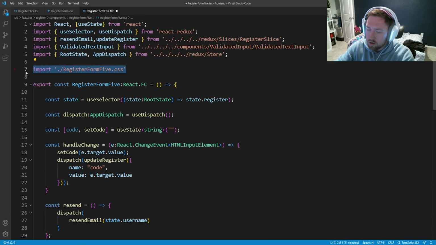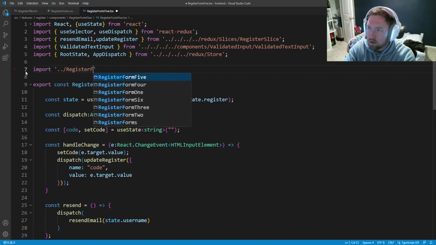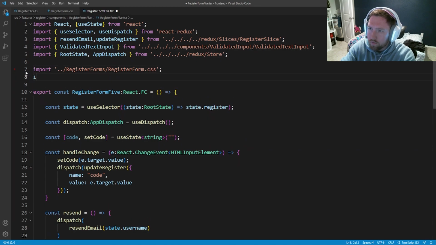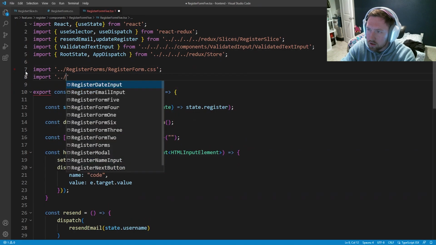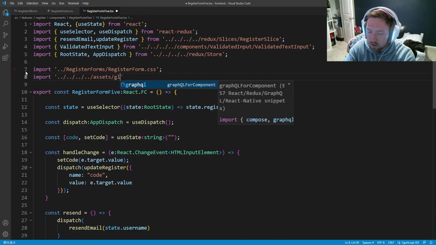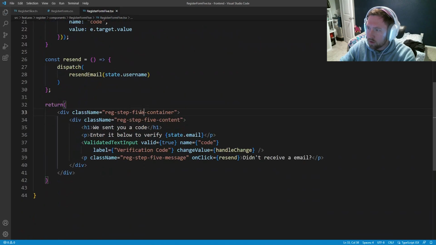And then we'll also go ahead and import the /registerforms/registerform.css and import the / all the way to assets/global.css. Now this one will be very simple. This one just has a register container, a register content, then we have a register header 2.